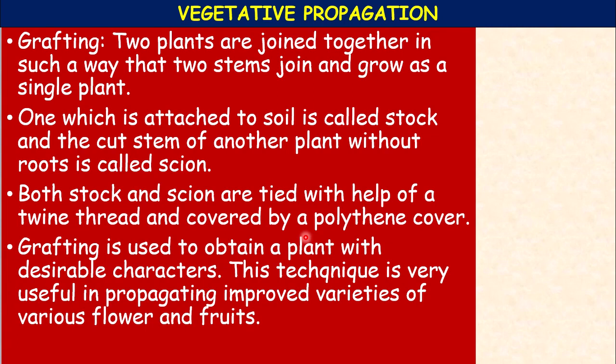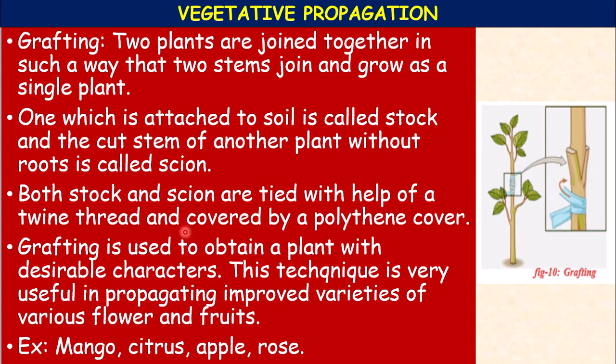Grafting is used to obtain a plant with desirable characters. This technique is very useful in propagating improved varieties of various flowering and fruit yielding plants, like mango, apple, rose. So this is grafting. You can see here the rootstock and the scion. This is the bud portion which is attached to it, and it is called a scion.